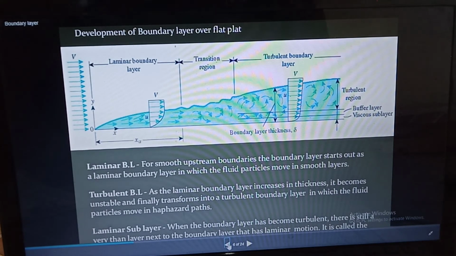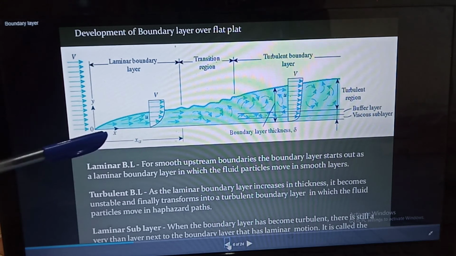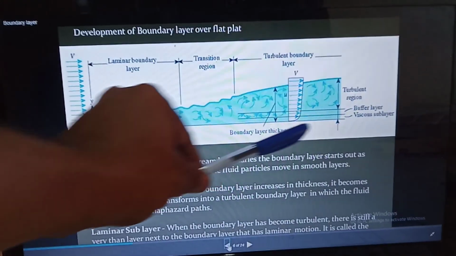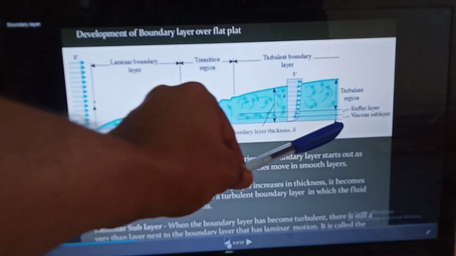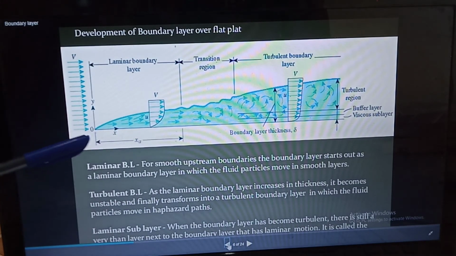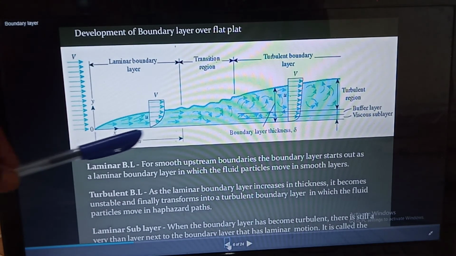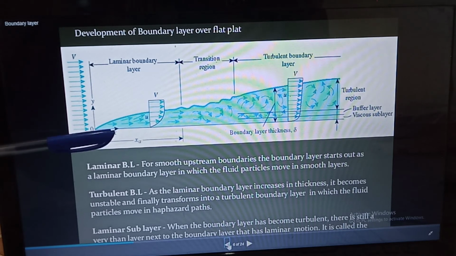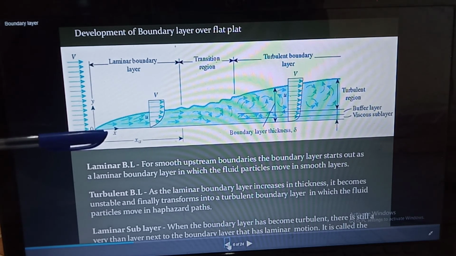But the plate is stationary. This is the plate over which we will see the formation or development of the boundary layer. So the plate is stationary, and therefore the velocity of fluid on the surface of the plate is 0.